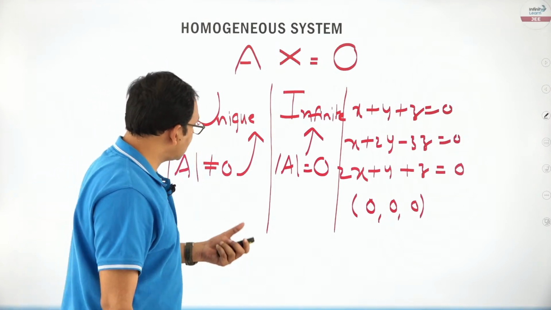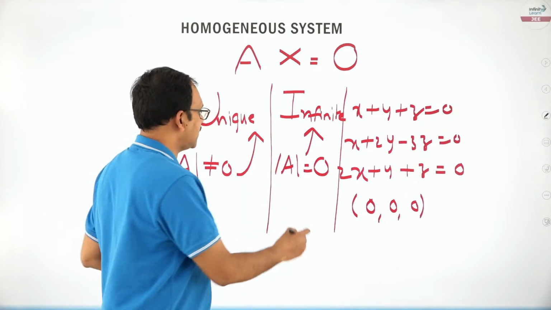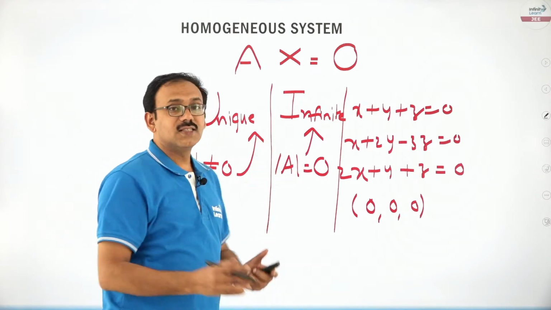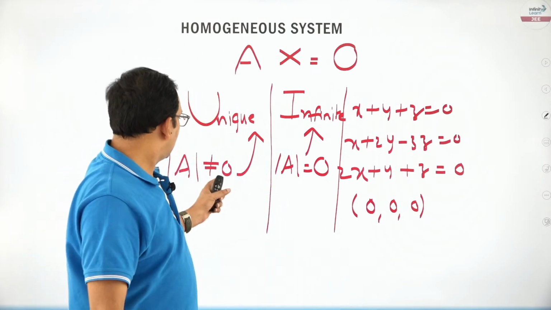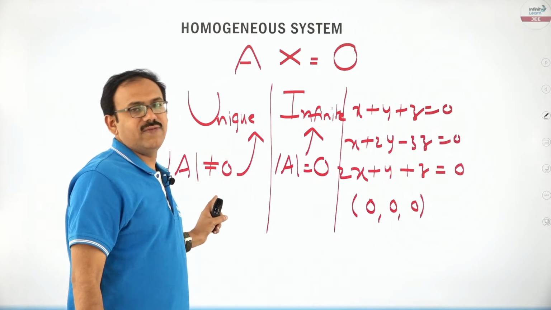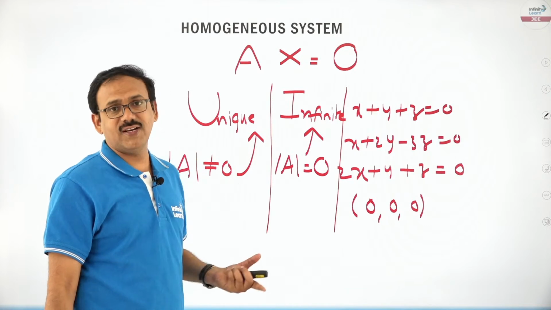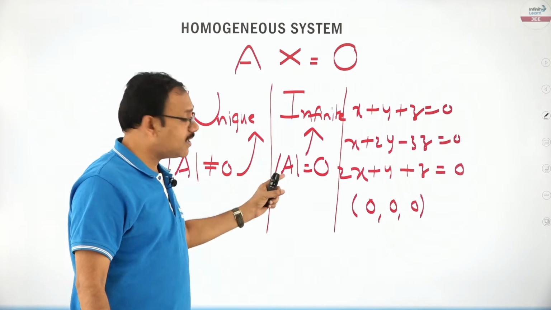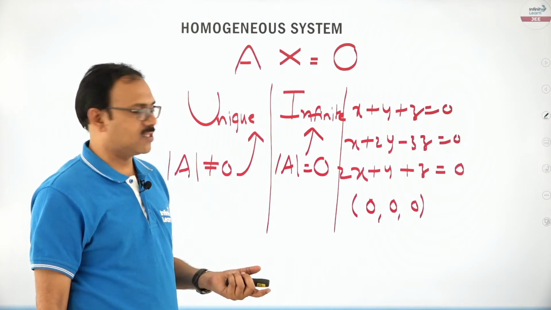That is one point. At the same time, my dear friends, if the question says that in this case the system has a non-trivial solution, that means here the system will have only the trivial solution x0, y0, z0. Other than that you cannot find a triad satisfying this. Here apart from that other solutions were also possible.